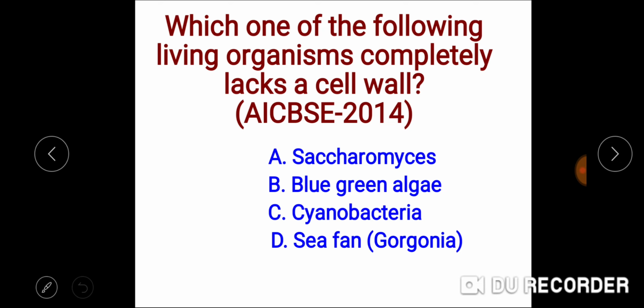And Saccharomyces are the fungi and possess the cell wall made up of chitin. So it is not the right answer. Blue green algae and cyanobacteria are one and the same. They are the bacteria and possess the cell wall. So they are not. The sea fan belongs to the kingdom Animalia, and the animals do not possess the cell wall. So this is the right answer.